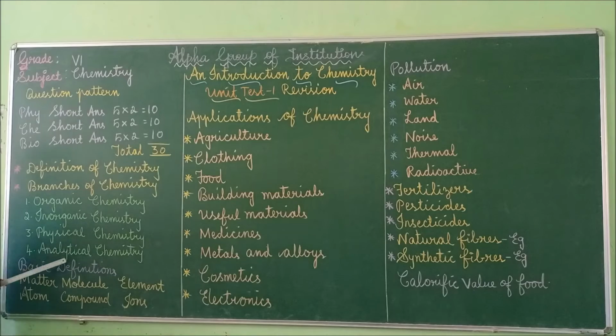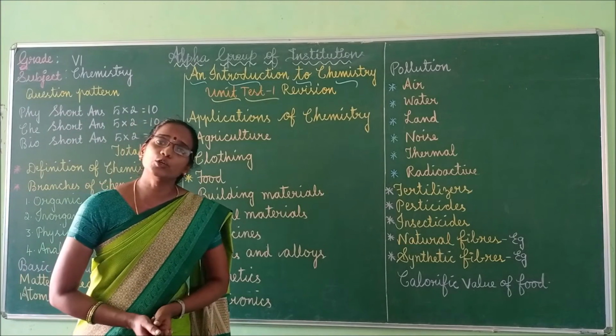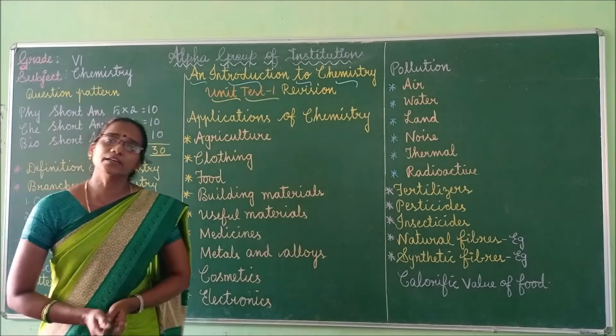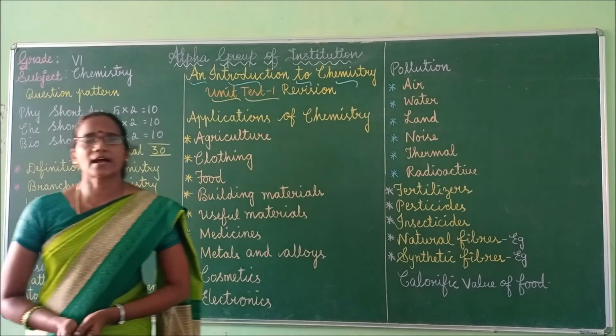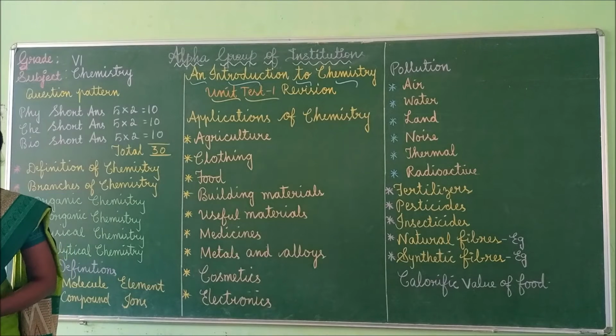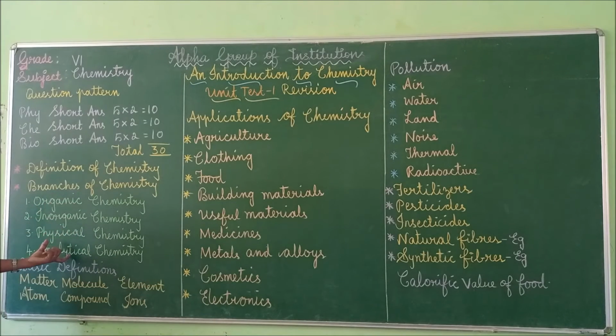Next one is analytical chemistry. Analytical chemistry deals with the study and uses of instruments and methods to separate, identify and quantify matter. Right? So these things you have to mention for the chemistry.